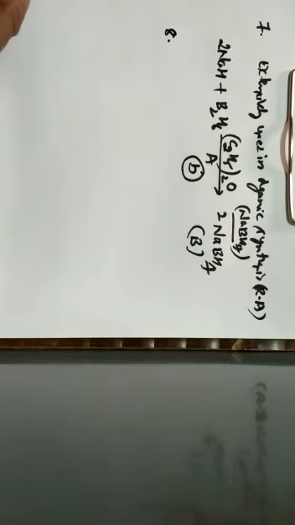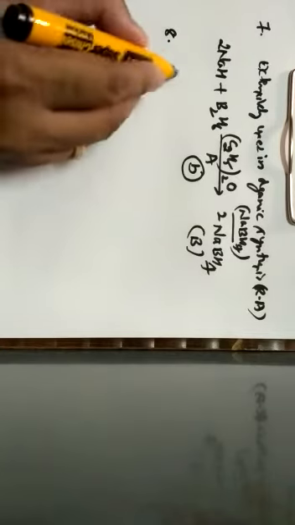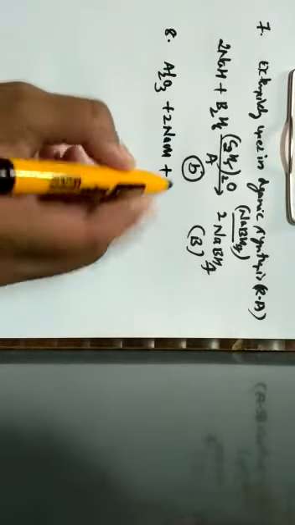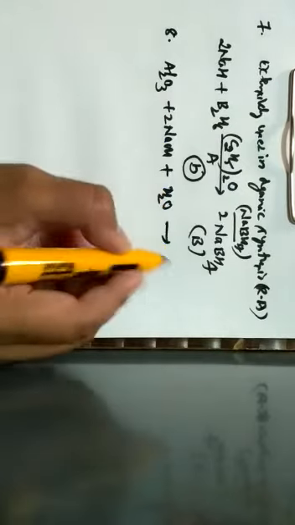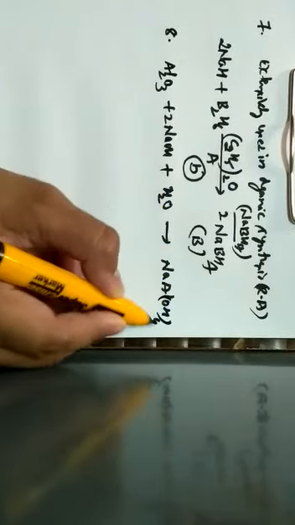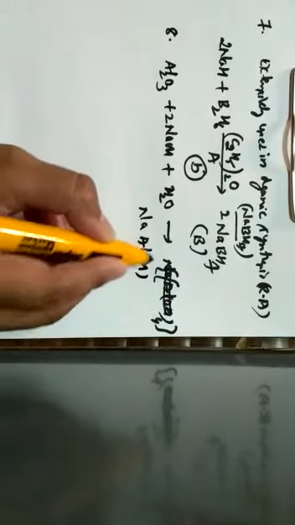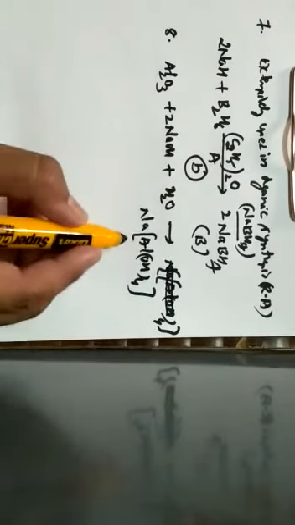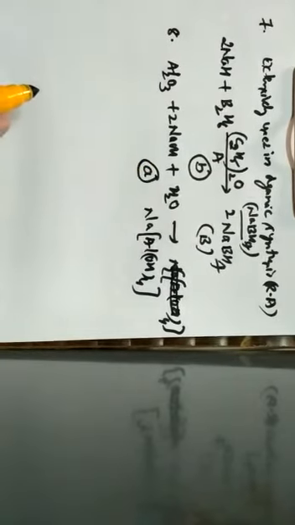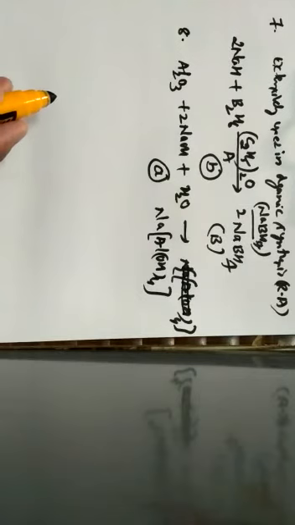Next one, question number 8. The complex formed when alumina is leached from bauxite using concentrated NaOH solution is. So here one should know that when alumina, Al2O3, is made to react with NaOH in the presence of water, it gives rise to Na[Al(OH)4], which is nothing but sodium meta-aluminate. Hence, the correct option for the given question is option A, which is known as sodium meta-aluminate.